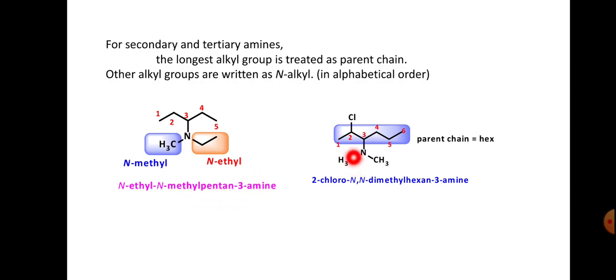And in the same way here, the second position is chlorine and the nitrogen has 2 methyls. The parent chain is hexane. So that is 2-chloro-N,N-dimethylhexane-3-amine. Here 2-chloro is the prefix and N,N-dimethyl is also a prefix, hex is the root word, ANE is the saturated primary suffix, and amine is the secondary suffix.